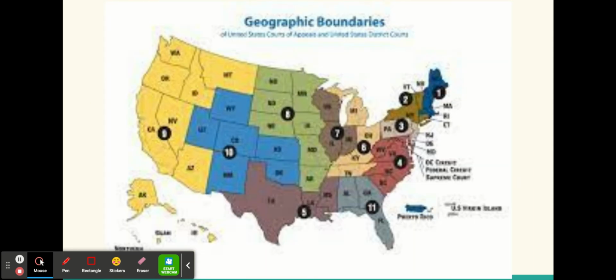So this map right here is showing the United States of America broken down into the different Courts of Appeals. If you look for the state of Alabama, which is right here, you will see that it is with Georgia and Florida in the 11th Circuit Court of Appeals. Some of these areas are bigger than others. Like you see, the district over here with California in yellow is huge compared to the district at the top, number 1, which has Maine and Massachusetts and Vermont.